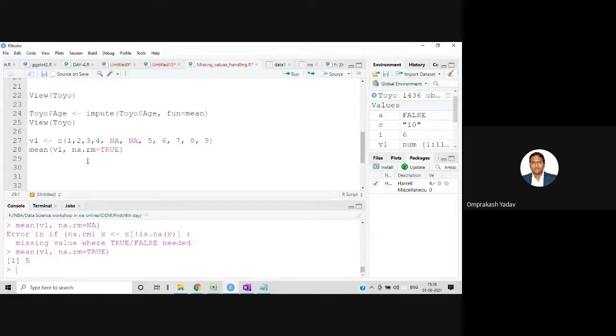So this particular function automatically calculated by ignoring those NA values, and it imputed over there. Now we still have certain columns. The first one we did was on age. Similarly, we can do it on the other columns. HP is there, kilometer is there, and then there is one more column. Let me check. Fuel type was there.